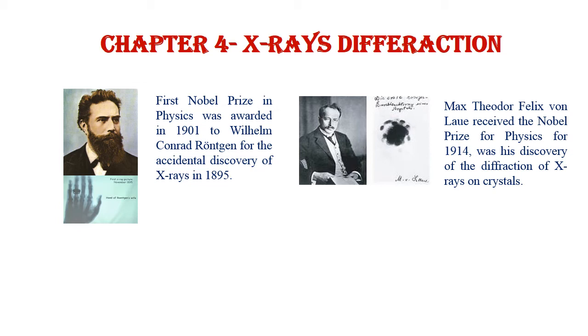If it acts as a wave, it will produce some kind of pattern, some kind of scattering, some kind of interference. By that phenomenon, Laue argued that diffraction can be formed if an X-ray is an electromagnetic radiation having a dual character.